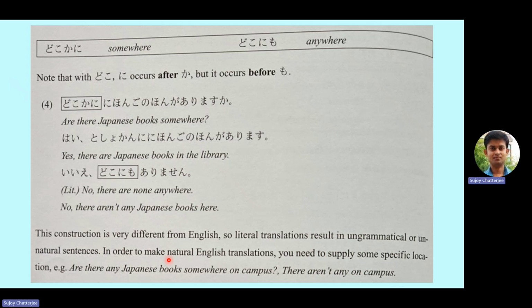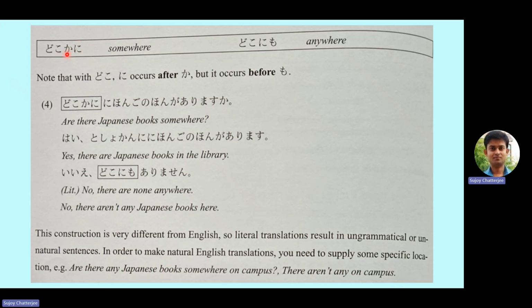Dareka, donataka, and nanika do not have ni after the ka, but for somewhere, dokoka, we use doko ka ni. And similarly, doko nimo for anywhere. Note that ni occurs after ka, but it occurs before mo. So what does that mean?